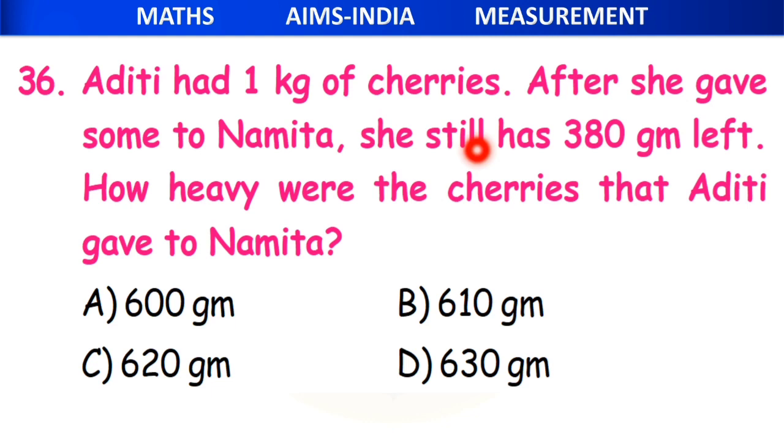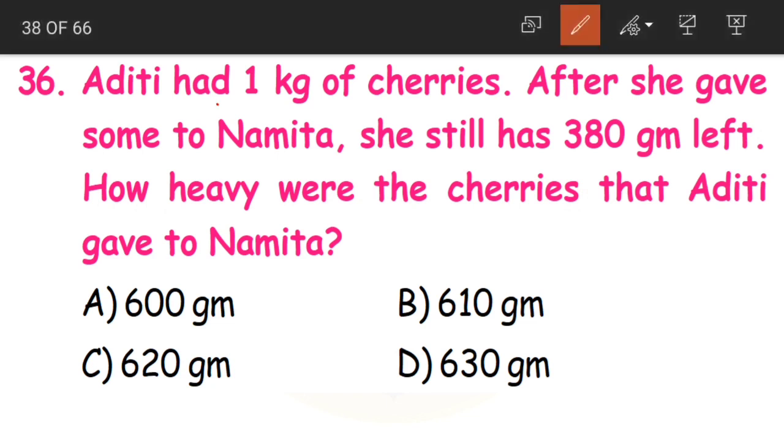Next, question number 36. Aditi had 1 kg of cherries. After she gave some to Namita, she still has 380 grams left. Now, how heavy were the cherries that Aditi gave to Namita? What are they saying? First, Aditi had 1 kg. From that, she gave some to Namita.